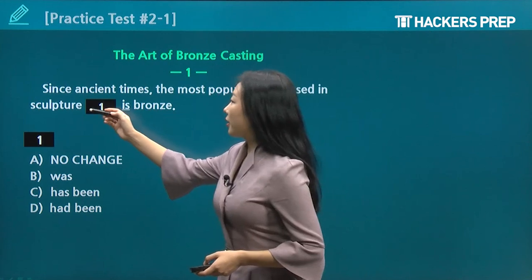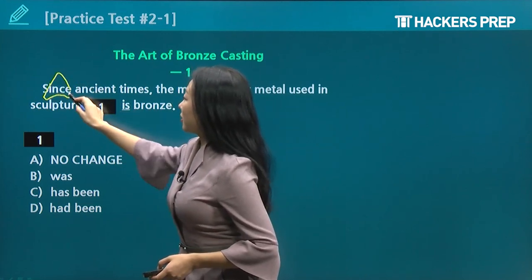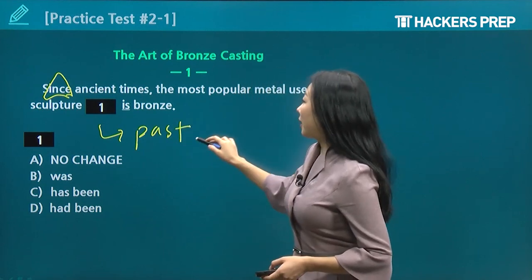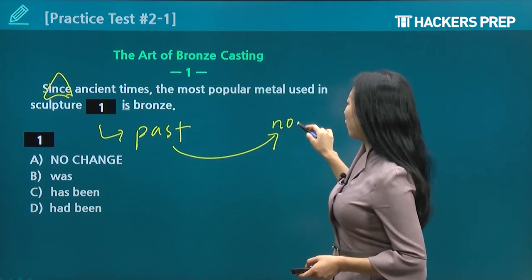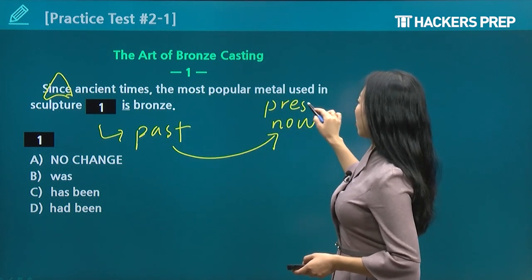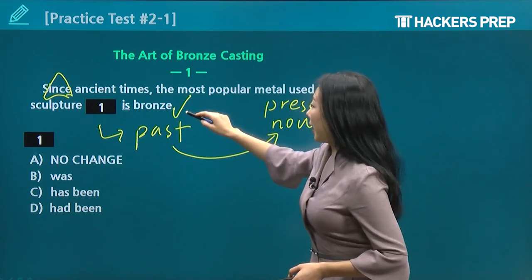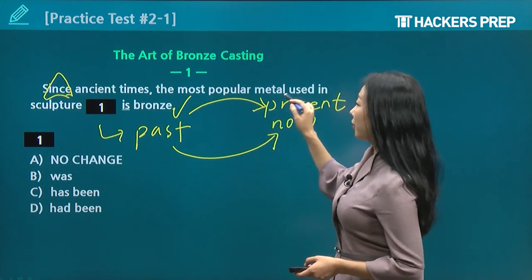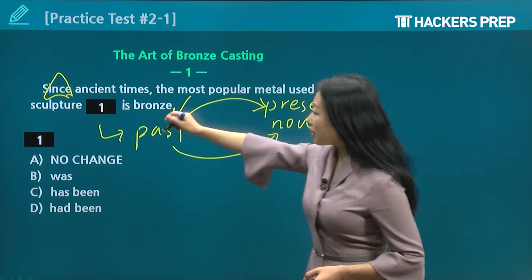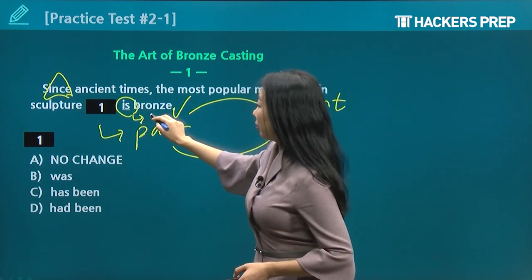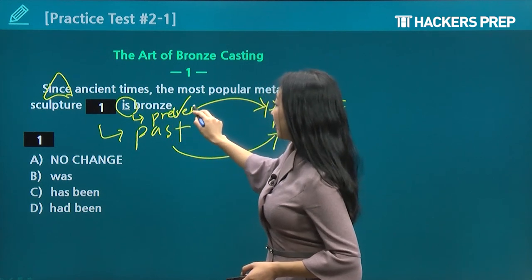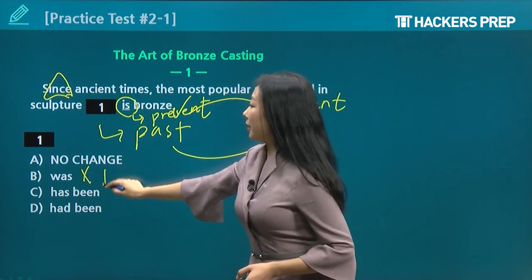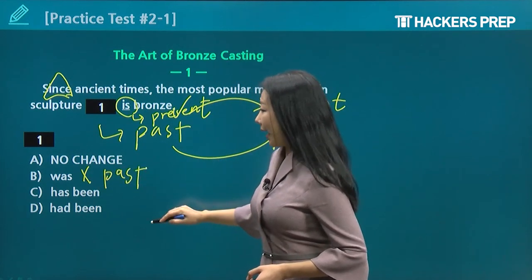Alright, so notice here, this is a huge hint here, since. So since is something from the past, right, but then up till now, so the present. So something that occurred in the past but has been continuing till today, right? So the most popular metal used in sculpture is bronze. Is is wrong because is just implying the present, but it's not including the past. Was is wrong because it's not including the present, but it's just talking about the past.